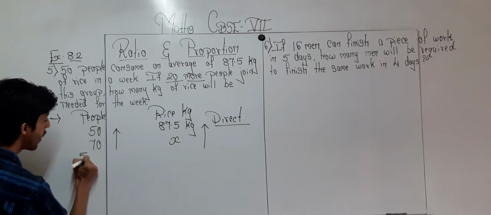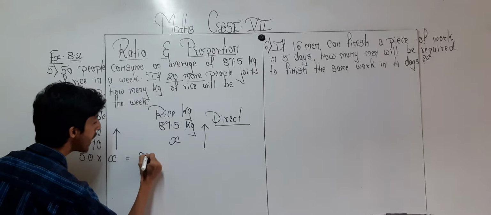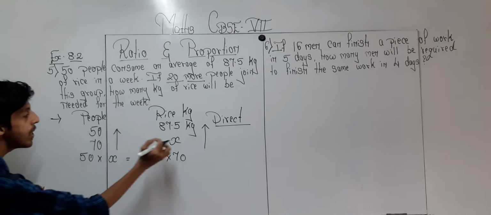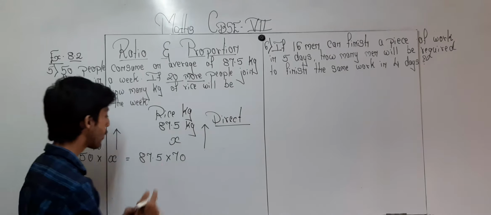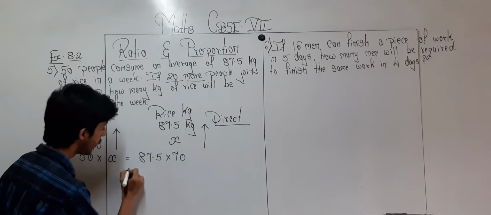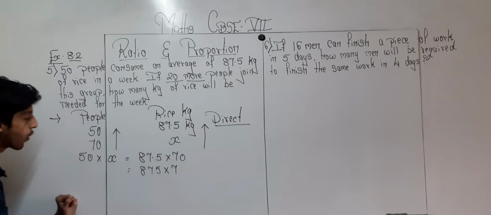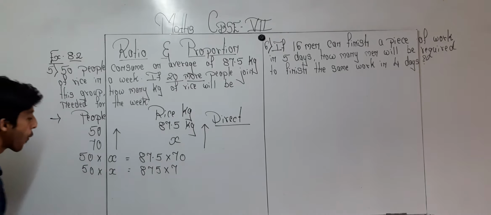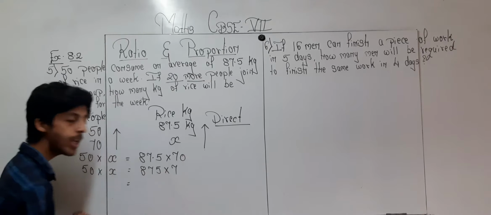So over here 50 multiplied by x will be equal to 87.5 multiplied by 70. 50 multiplied by x will be equal to 87.5 multiplied by 70. Now because of this zero, the decimal point is getting removed, so I can write it as 875 multiplied by 7, and over here 50 multiplied by x.